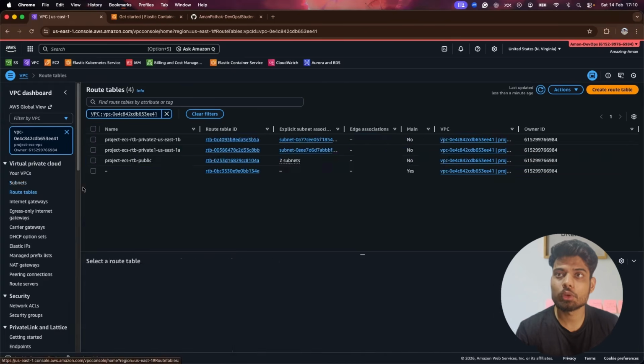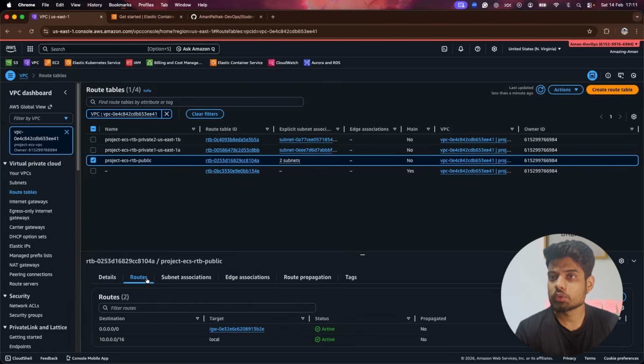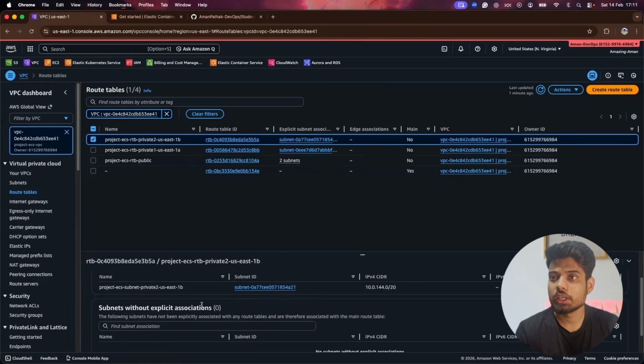So I'll just go to the route tables, and we have the route table. The first thing is the public route table. So let's see the route table. In the routes, we have the internet gateway, that is expected. Then in the subnet associations, I am expecting public subnets. So here are the public subnets. Now we have to validate for the private.